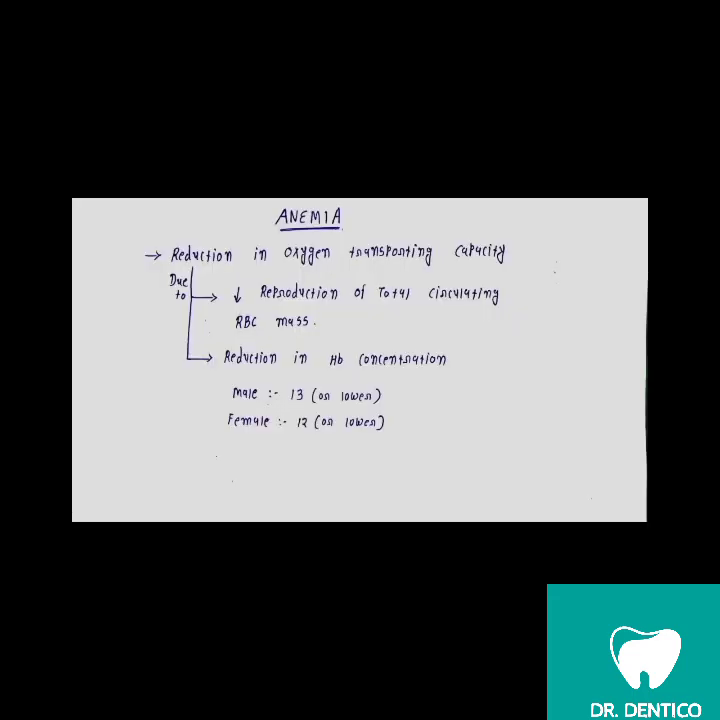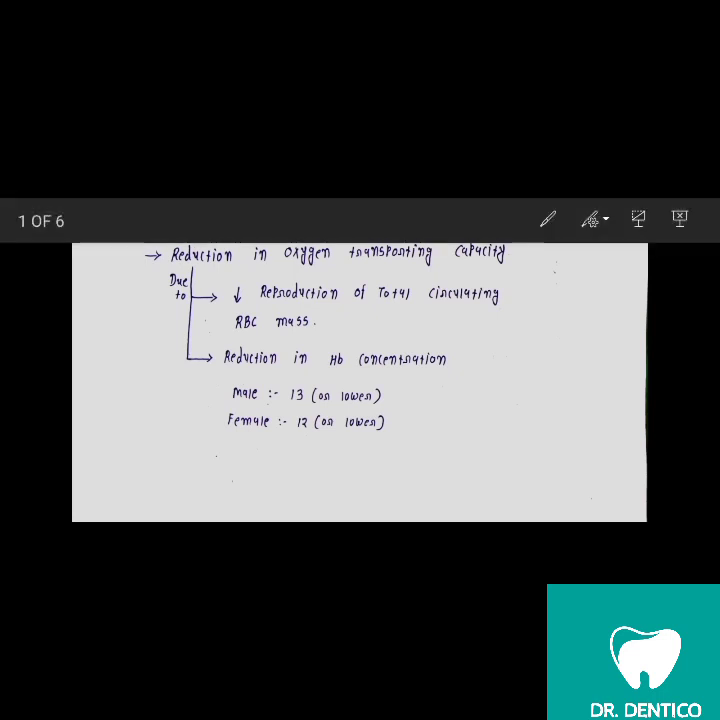So today's topic is anemia. Anemia is a reduction in oxygen transporting capacity. It occurs due to decreased production of total circulating RBC mass. So RBC mass will decrease, and due to that oxygen transporting capacity will be reduced. Another cause is the reduction in hemoglobin concentration. Hemoglobin concentration can be lower than 13 in males, and lower than 12 in females.